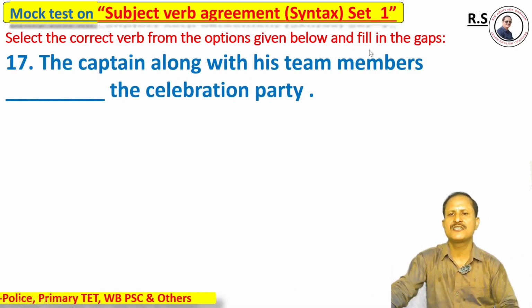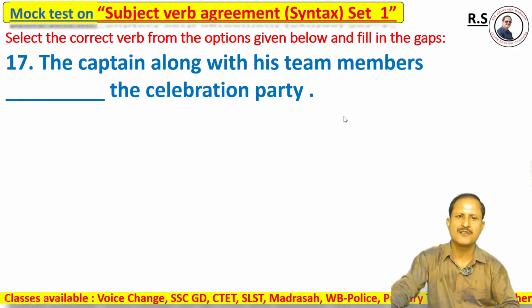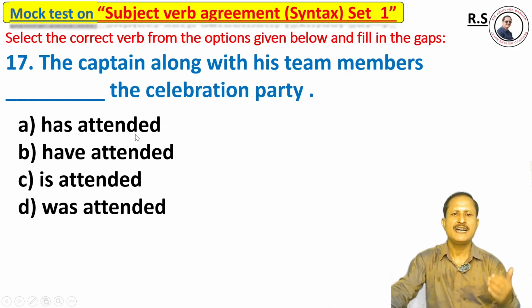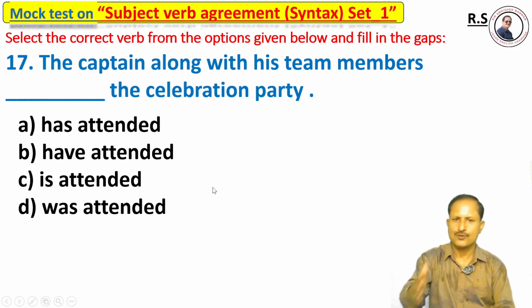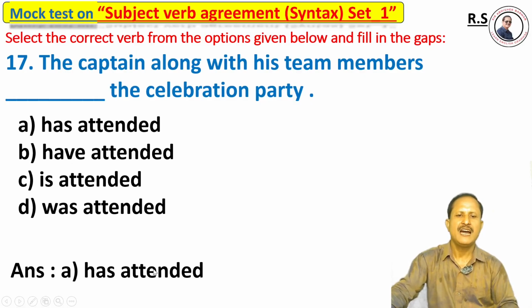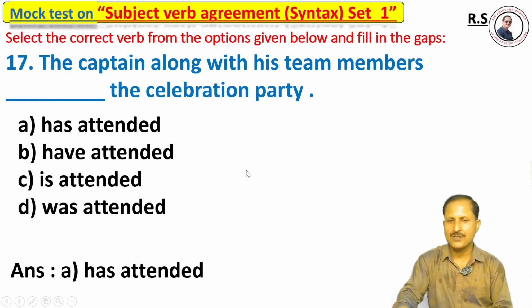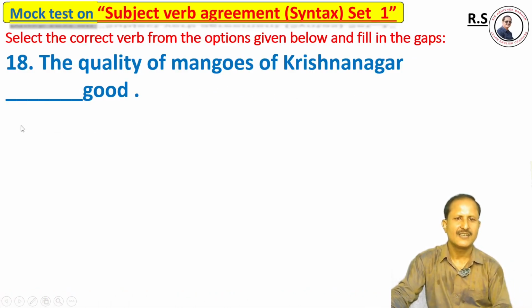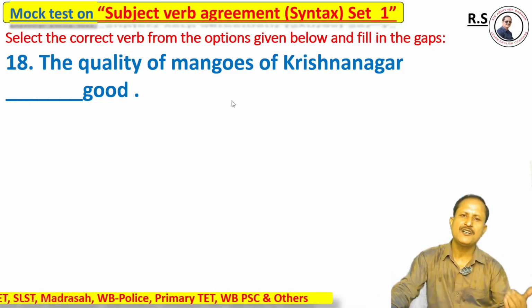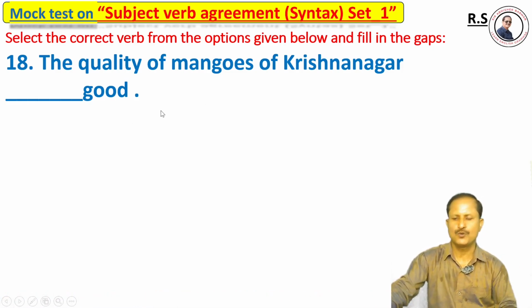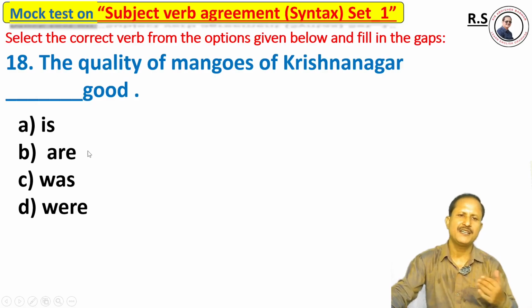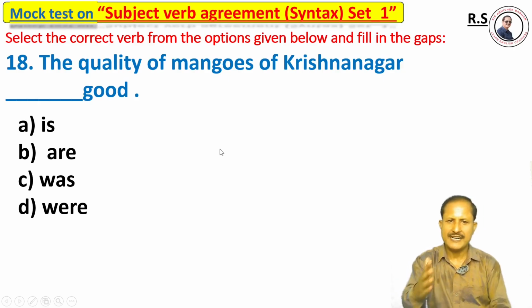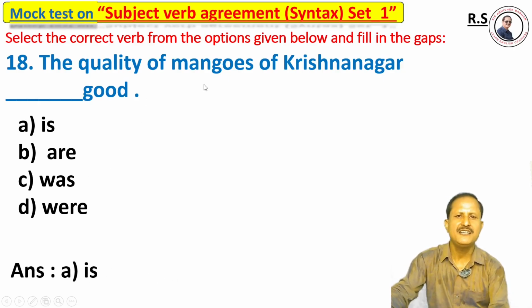Now, question number 17. The captain, along with his team members, dash the celebration party. Options: option A, has attended; option B, have attended; option C, is attended; option D, was attended. So the right answer is option A, has attended. Now, question number 18. The quality of the mangoes of Krishnanagar dash good. Options: option A is, option B are, option C was, option D were. The right answer is option A, is.